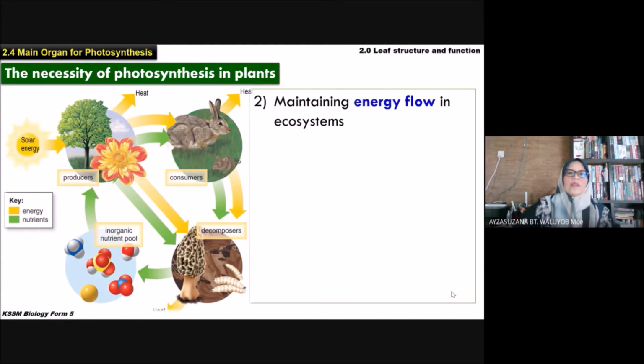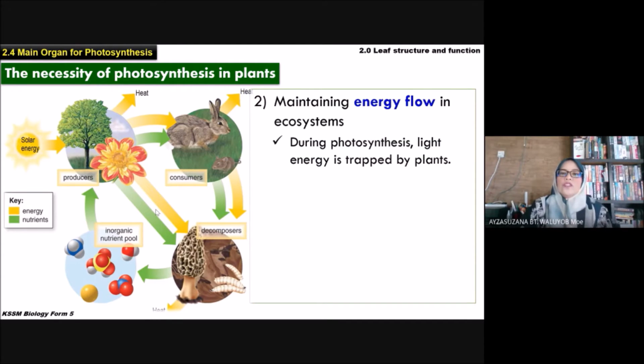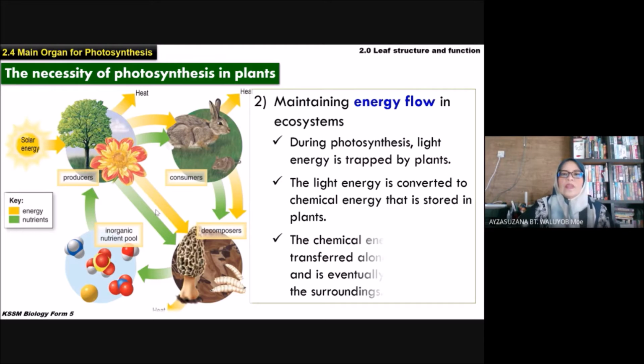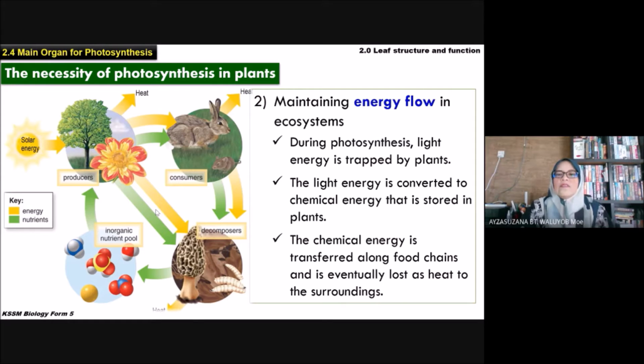Second reason, to maintain energy flow in ecosystem. Kita nak kekalkan semua perjalanan tenaga yang ada dalam ekosistem. During the photosynthesis, light energy is trapped by plants. Then the light energy is converted to chemical energy that is stored in plants. The chemical energy is transferred along food chain and is eventually lost as heat to the surroundings.